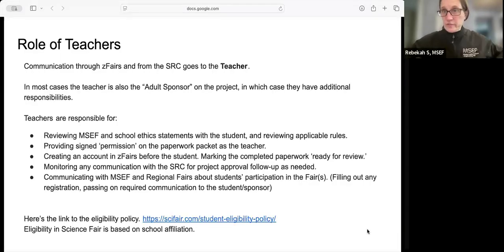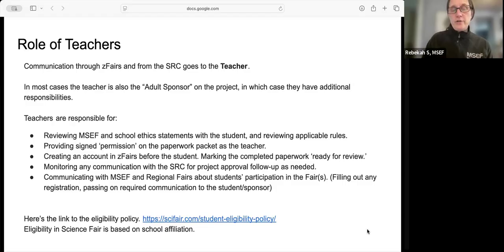The role of teachers for the Massachusetts state and regional fairs: the process goes through the teachers. In most cases, the teacher is also the adult sponsor on the project, but that's not always the case. The teacher specifically has responsibility in terms of making sure the student is following any school policies as well as MSEF policies. It's really about the academic oversight of the project.